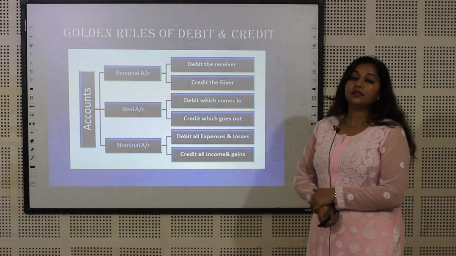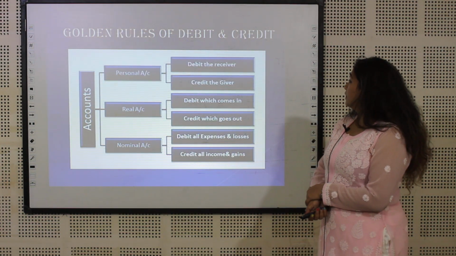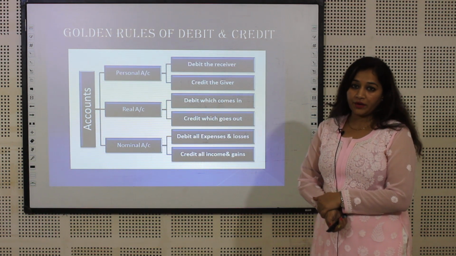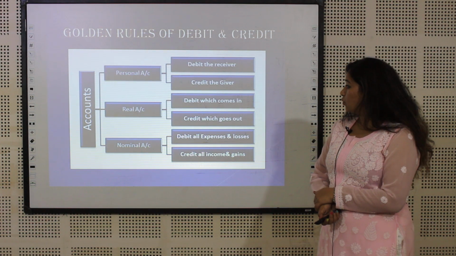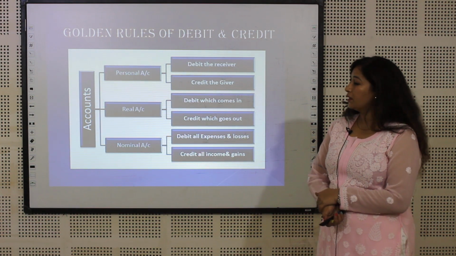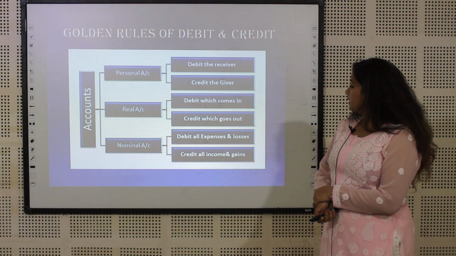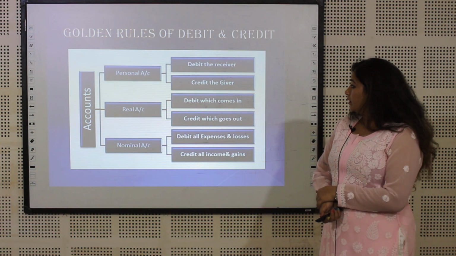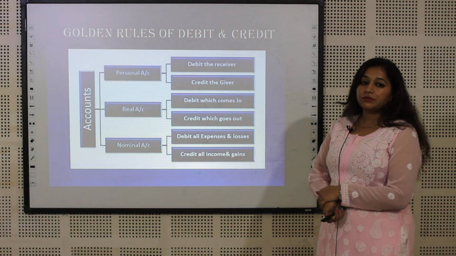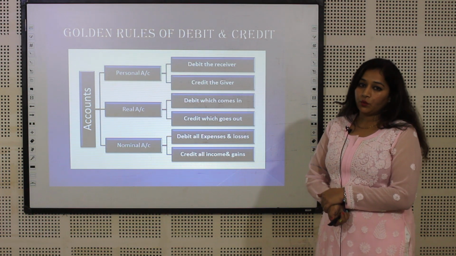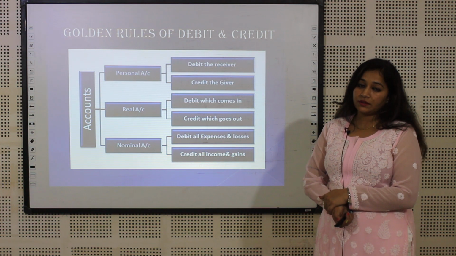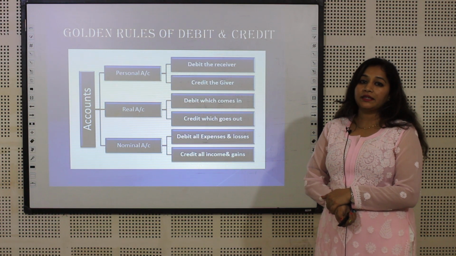Next, very important, the golden rules of debit and credit. Basically, we have three accounts which we have already discussed, that is personal account, real account, and nominal account. The basic rules: personal account, debit the receiver, credit the giver. Real account, debit what comes in, credit what goes out. Nominal account, debit all the expenses and losses, and credit all the incomes and gains.